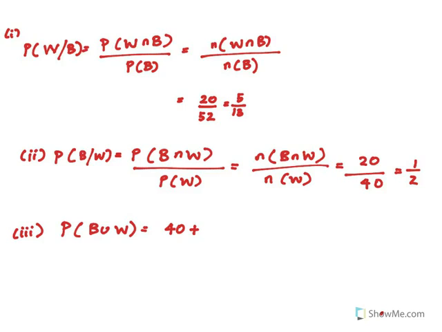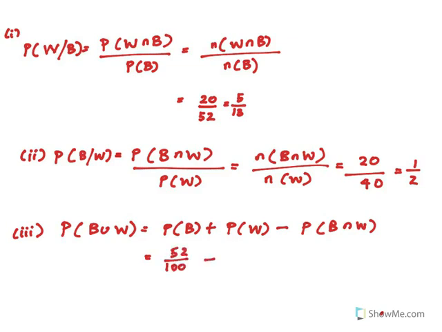You can also say it this way: the probability of B plus the probability of W minus the probability of B intersect W. The probability of biology students, in total we have 52.